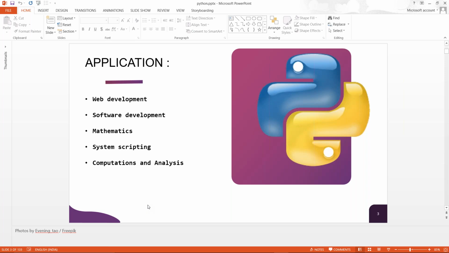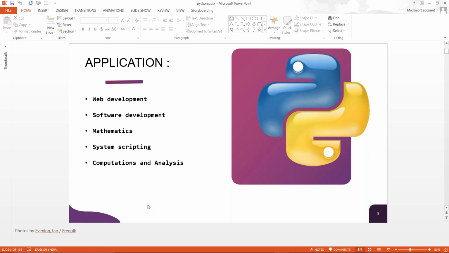Why tough maths? Because in Python there is no limit on data. For example, when you use C, C++ or Java, there is a limit that int consists of this many bytes of data and float consists of this many bytes of data. If you exceed that, it will not store the data and will throw an error. Python is a dynamic language, so it will just allocate whatever data you give it, as per the data given. The same variable can store a string, an integer, or any other data type.